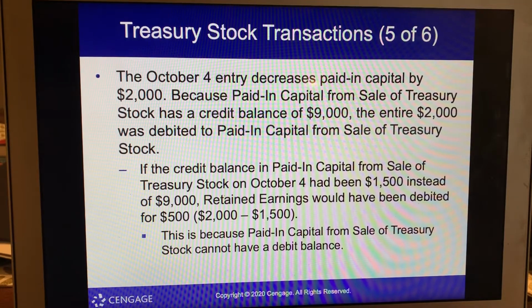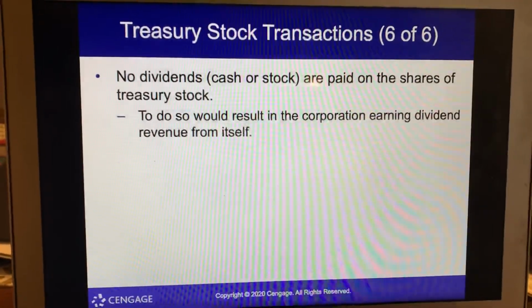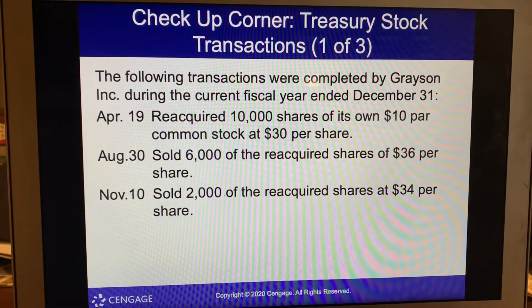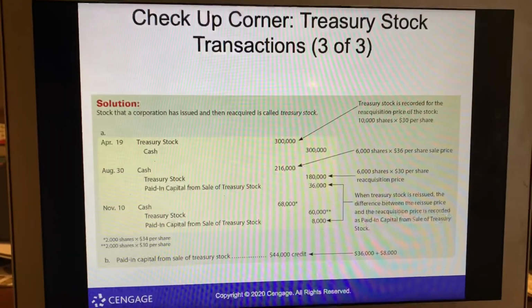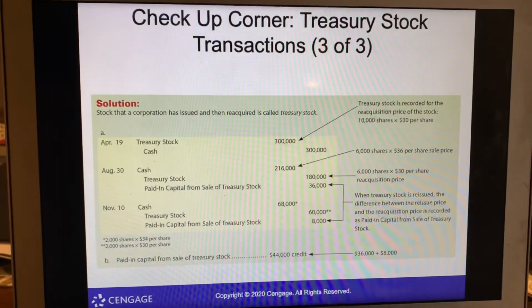So take a look at that. It's also in the book. No dividends, so we'll look at this right here in just a bit. So the checkup corner again. We're going through all of these items, and here's what they want us to do: journalize and then the balance. So treasury stock 300,000, cash 300,000, so it's paid out, and then cash of 216.